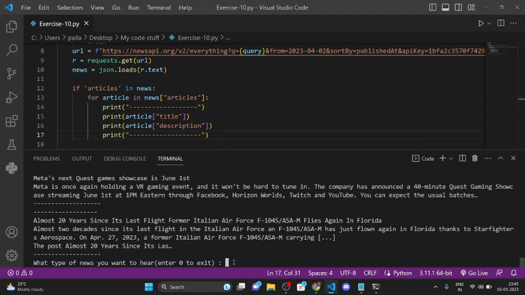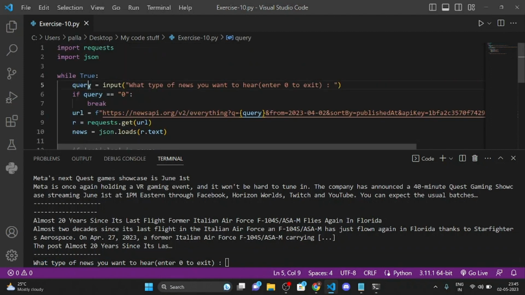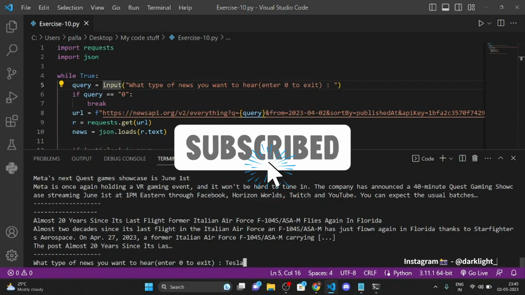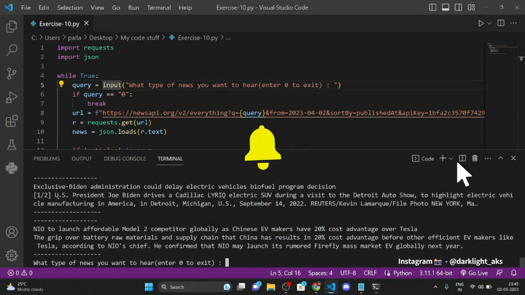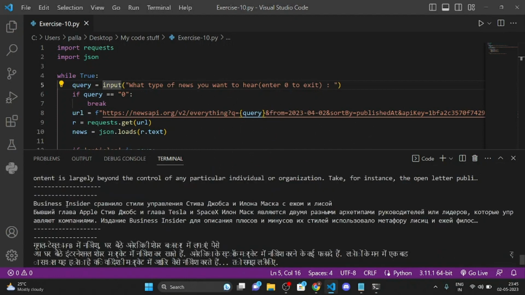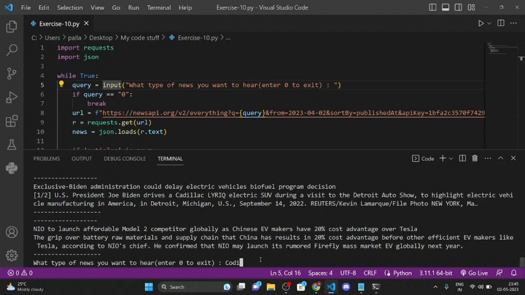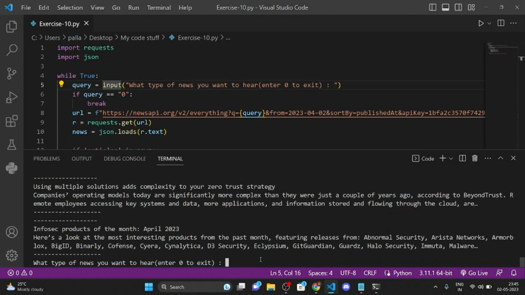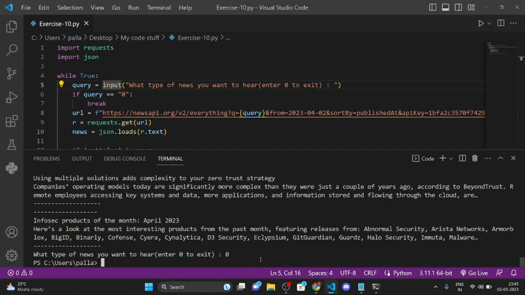And it's printing this what type of news, printing this query input again because we have used a while true loop right here, and the while true loop basically loops the code. So we can give Tesla right here also. You can see every news of Tesla is right here, right? You can also go ahead with coding, and now let's just exit the program. You can see enter 0 to exit. We entered 0 and the program is now exited.